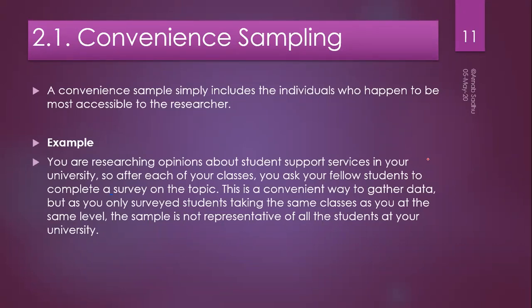Suppose you have generated a drug and you want to apply it on a sample of 5 individuals, then it is very convenient to select 5 of your very good friends, right? So that is the convenience sampling.